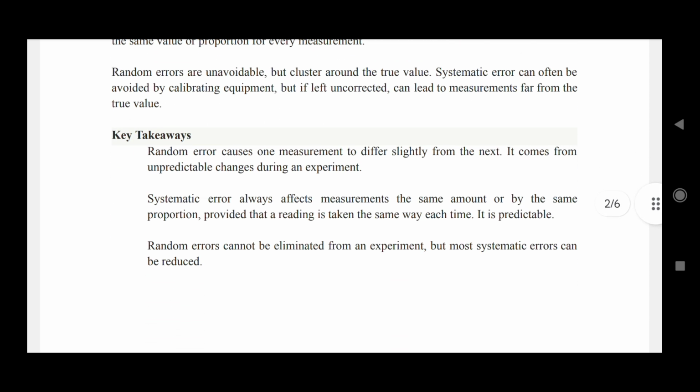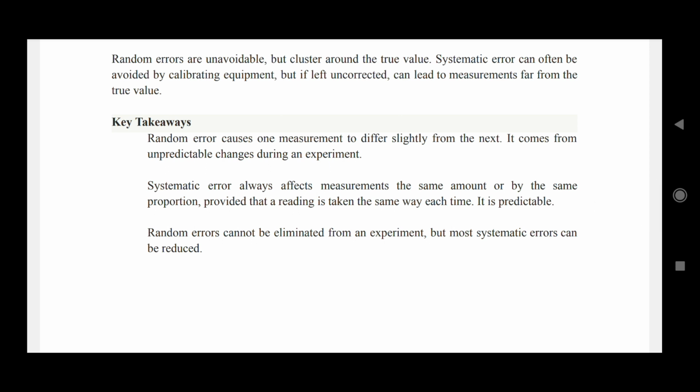So the key takeaways are: random error causes one measurement to differ slightly from the next. It comes from unpredictable change during an experiment. Systematic errors always affect measurements the same amount or by the same proportion, provided that a reading is taken the same way each time. It is predictable. Random errors cannot be eliminated from an experiment, but most systematic errors can be reduced.